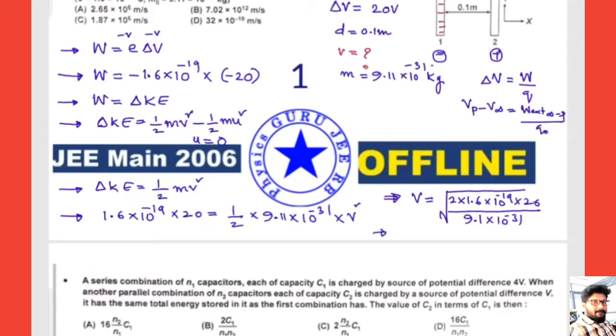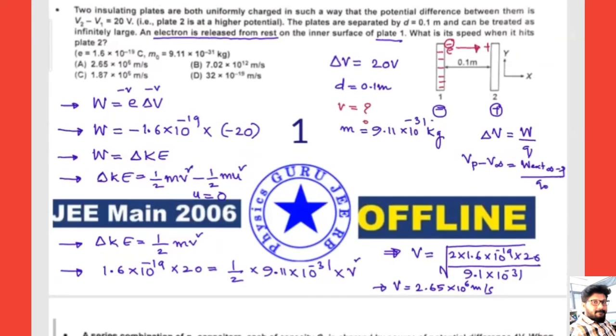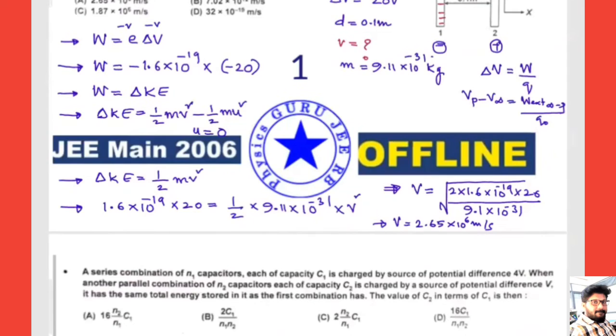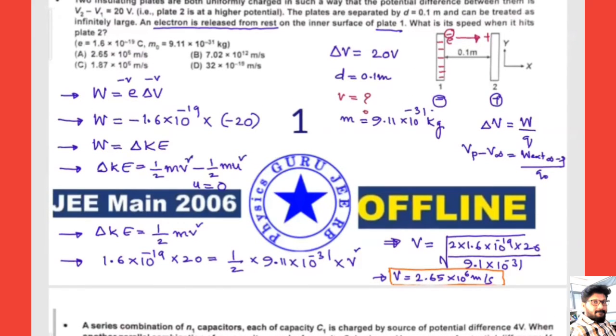If you calculate and simplify, the nearby answer is 2.65 × 10^6 meters per second. This will be the answer for that question. Hope this matches with option A, right? So V is equal to 2.65 × 10^6 meters per second, which matches with option A.